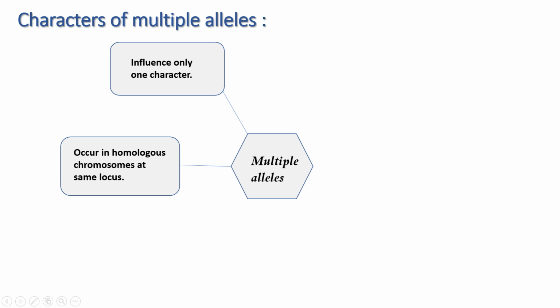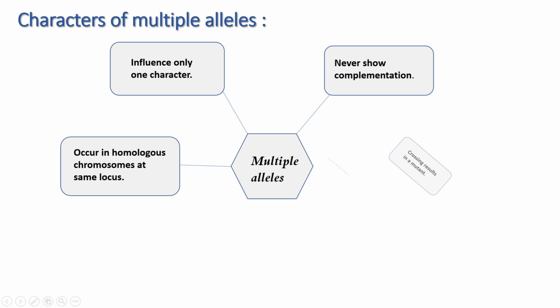Okay. So these multiple alleles always influence only one character, and they never show complementation, which means they don't fight with each other. Why? Because they belong to the same gene. Although they are copies, they belong to the same gene. That's why they don't complement each other.